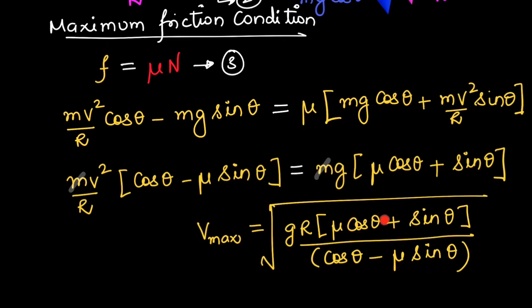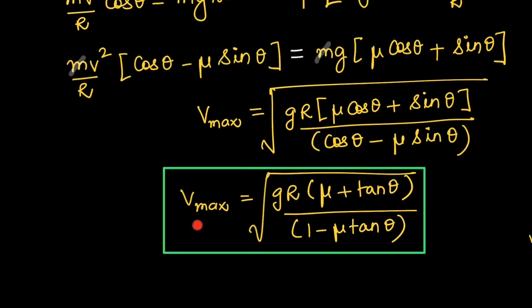So cos theta by cos theta becomes 1, sin theta by cos theta becomes tan theta. Again cos theta by cos theta becomes 1 and sin by cos becomes tan. So finally we get the maximum speed with which the car can go on a banked road without skidding is under root gr into mu plus tan theta divided by 1 minus mu tan theta.